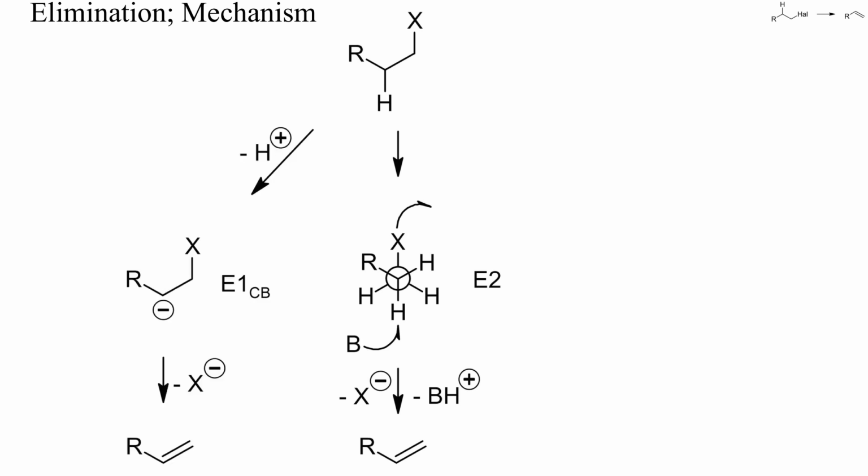The E1CB mechanism describes the monomolecular elimination of poor leaving groups. It usually requires stronger bases and proceeds by formation of a carbanion intermediate. After a quick deprotonation, the rate-determining step is departure of the leaving group from the negatively charged intermediate. Typical examples would be the eliminations from compounds where R in this sketch is an electron-withdrawing group.